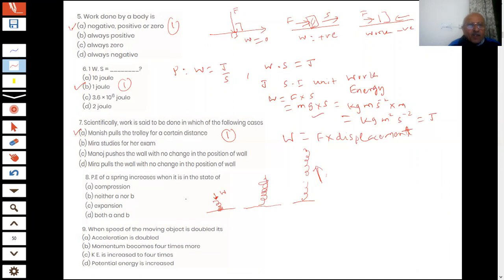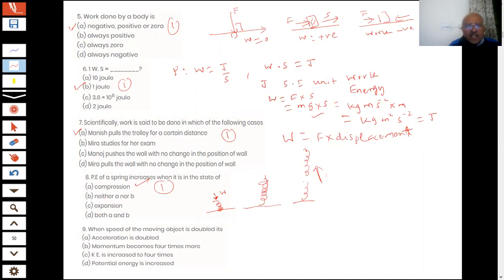Therefore, what should be the answer? Compression is there and expansion, but there is no answer like that. Both A and B is the correct answer then. Therefore, you get 1 mark for that, students.